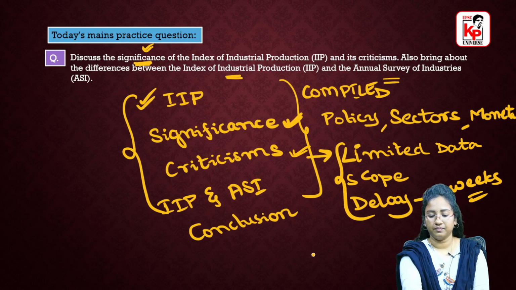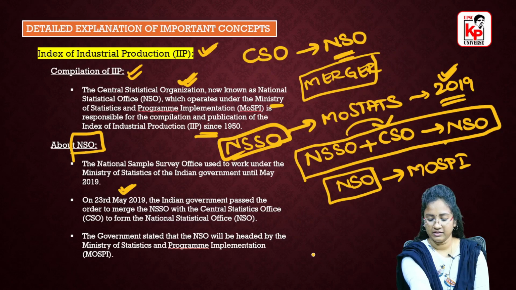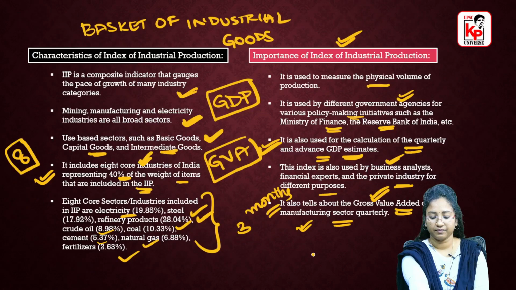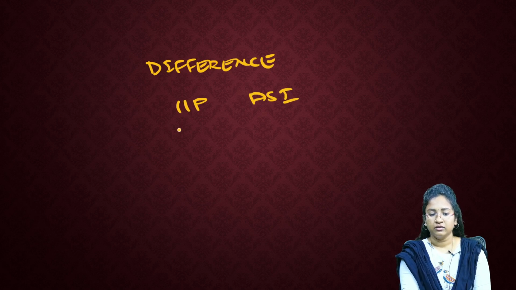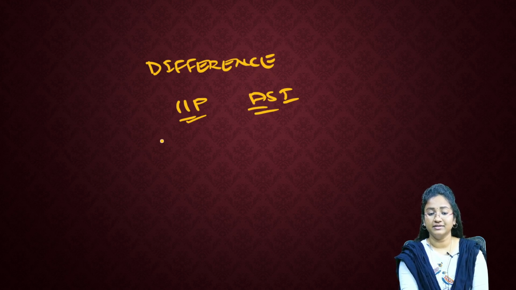So coming to the difference, we also have to mention the difference between IIP and ASI. According to our question, you have to also mention this. If you look at the IIP, this is from the beginning of the period. Whatever industries are present in the beginning of the period, from that these would be considered.